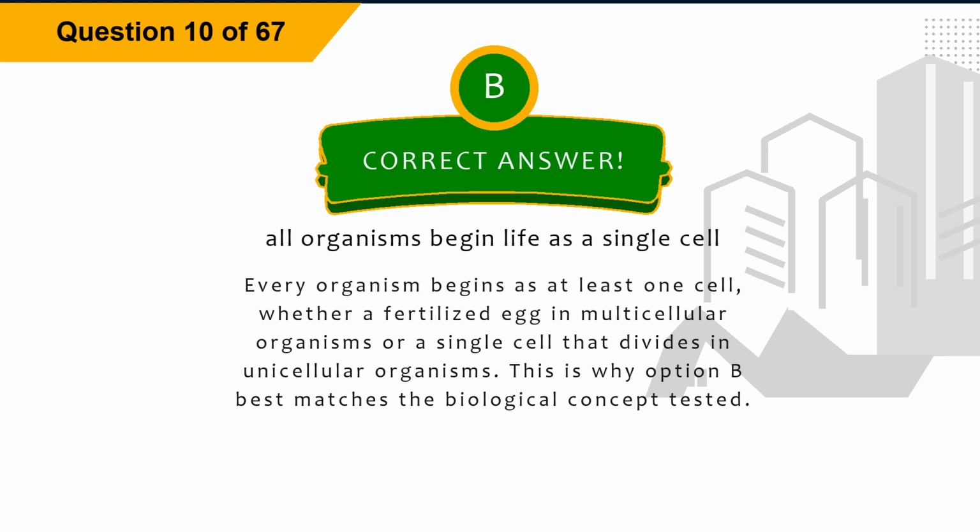Every organism begins as at least one cell, whether a fertilized egg in multicellular organisms or a single cell that divides in unicellular organisms. This is why option B best matches the biological concept tested.